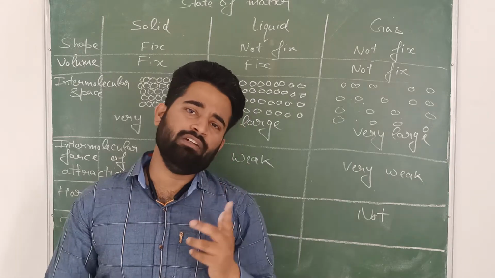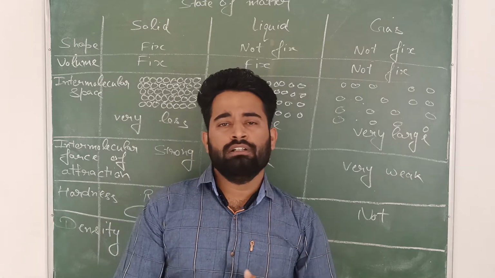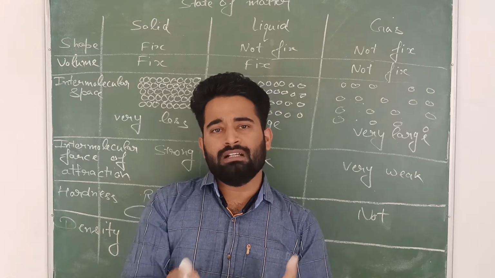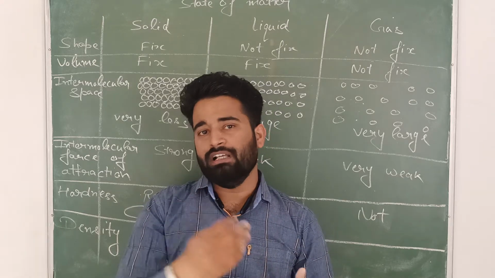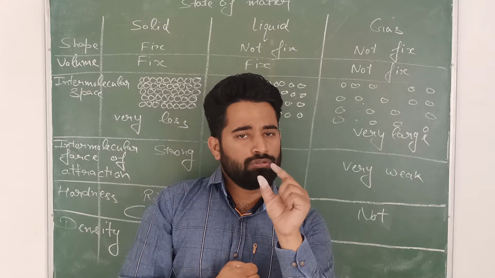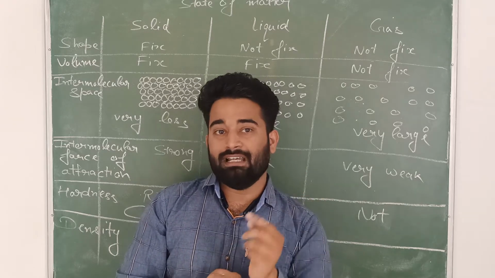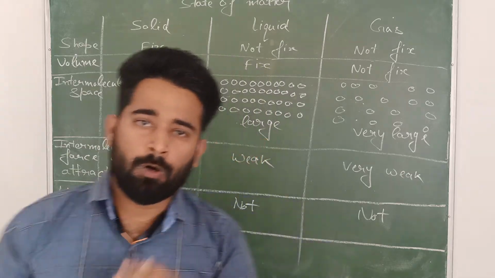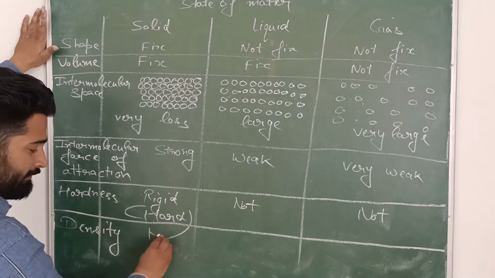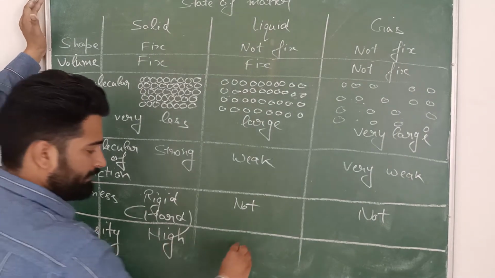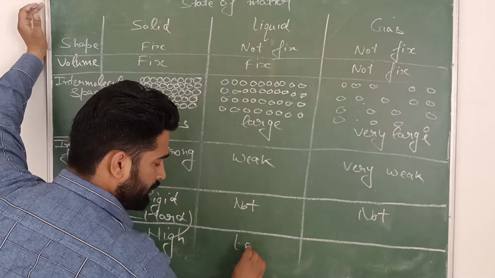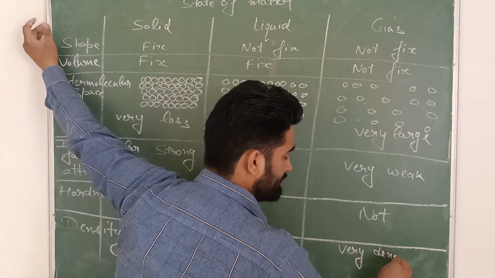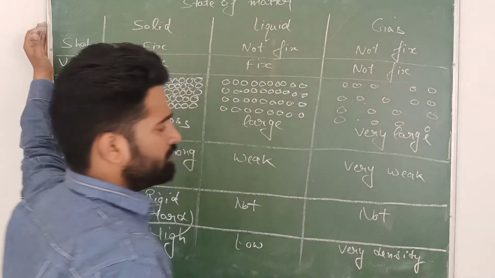Or for example, we are having two things, one is iron and one is water. Which of the both having more density? Iron, obviously. The thing which is having more mass in a particular volume, that is having more density. The thing which is very hard is having more density. So what is the conclusion here? Solids having high density, liquids having less density, or you can say low density, and gases having very low density. So these are the 6 points that I have told you here.